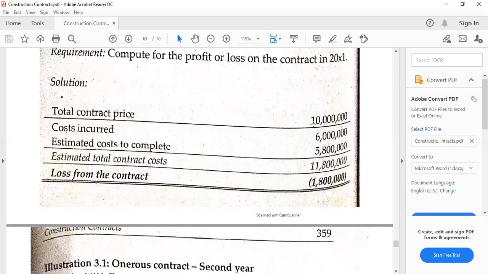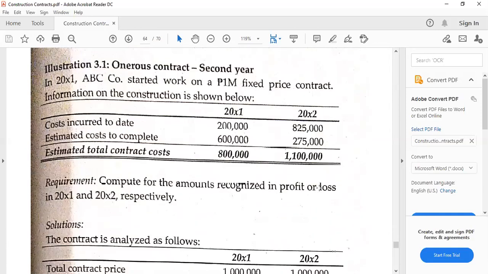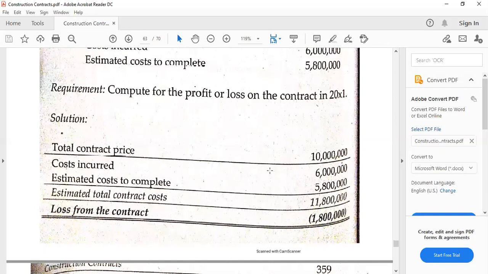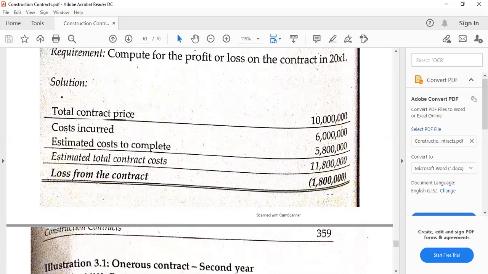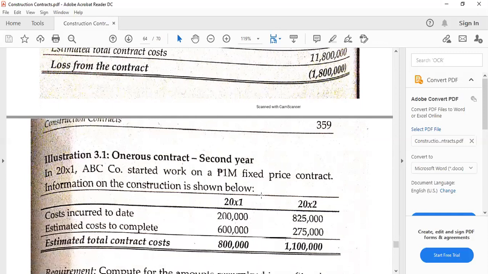And then the method 2 is that usage. But we can just set aside the usage of method 2 if, for example, method 1 has been used if the contract is losing. Okay, so clearly from this illustration going back, this is a losing contract. And then in the second year, the requirement going back is the loss from the contract. Okay, so I thought there is a continuation, but it is not. So this is just another problem.